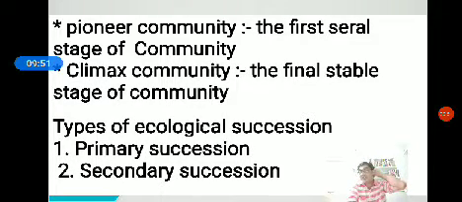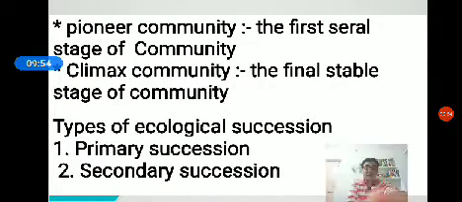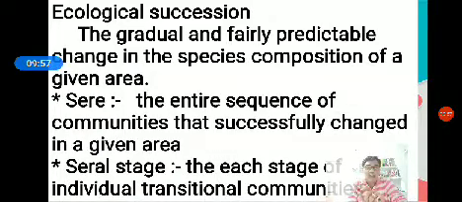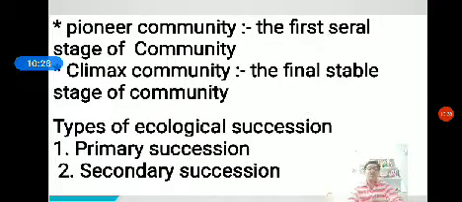This is about some characteristics of the community. Once again, see, the entire sequence of communities that successively change in a given area, the various developmental stages of a new community in an ecological succession, each stage we call a seral stage. The first stage is called the pioneer community, and the final or last stage is called the climax community. It is a stable community.